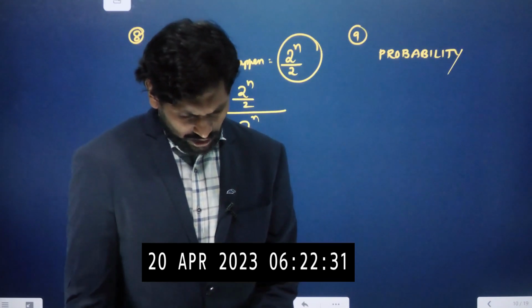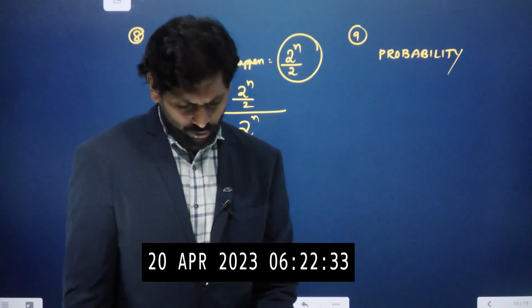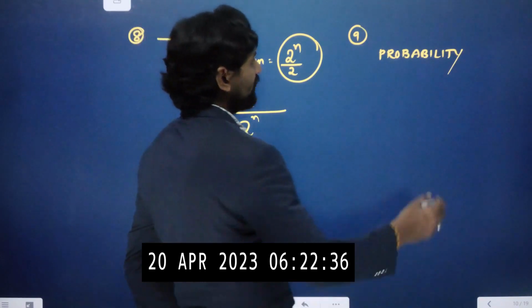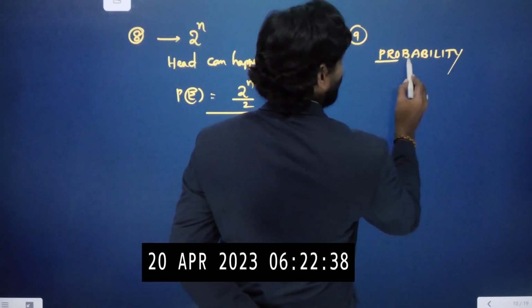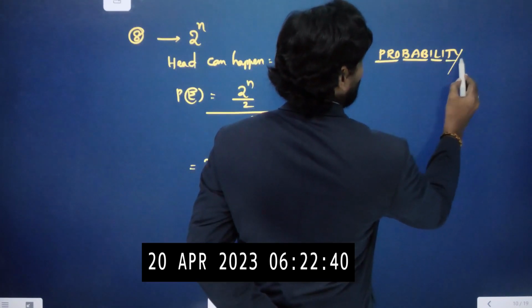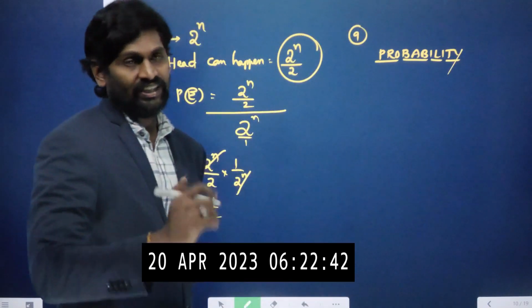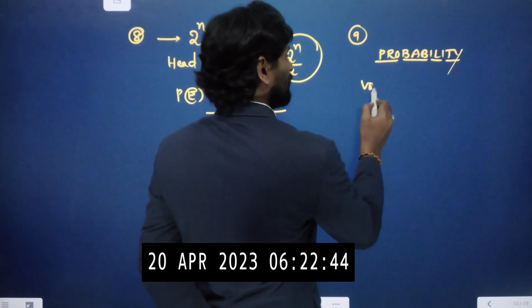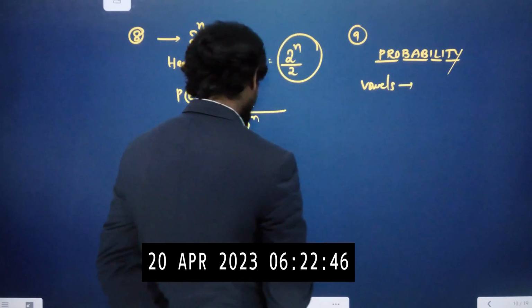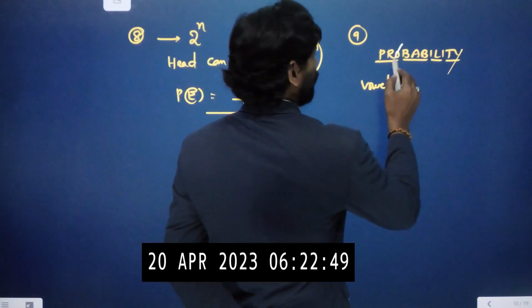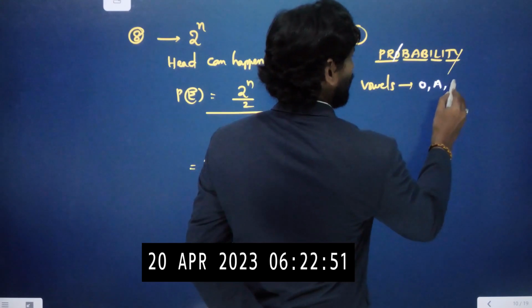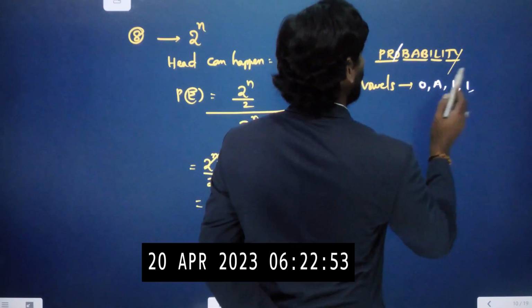So the probability that it is a vowel. How many letters are in the word? 3 plus 3, 6 plus 3, 9, 10, 11. There are a total of 11 letters. Among them, how many vowels are there? O is a vowel, A is a vowel, I 2 times. So there are 4 vowels.